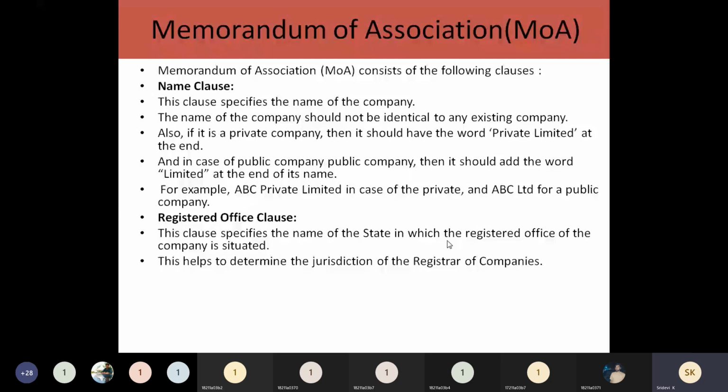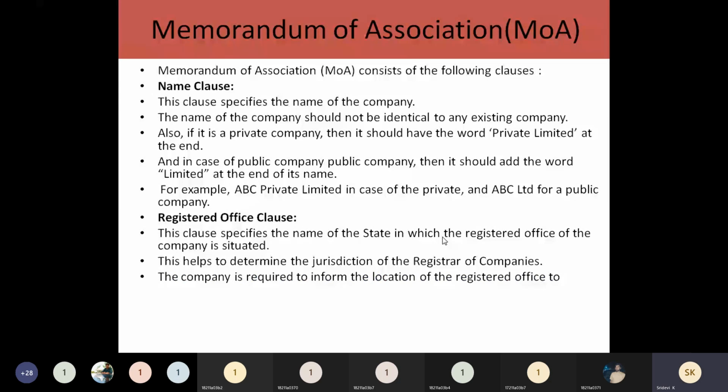The registered office information should be specified because it will help the registrar of companies to help the company in case of any jurisdiction issue or in case of any fraudulence. The registrar of companies can identify where that particular company is located. So for that, the registered office clause is a must.